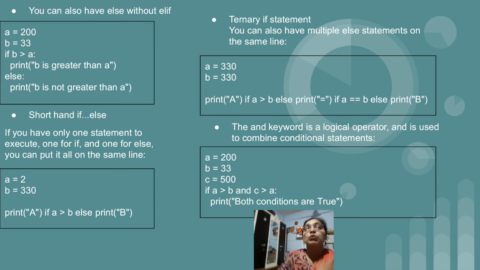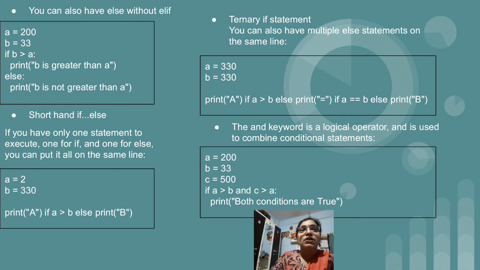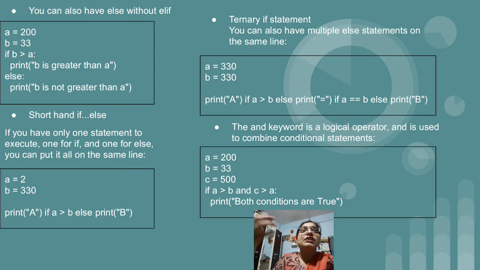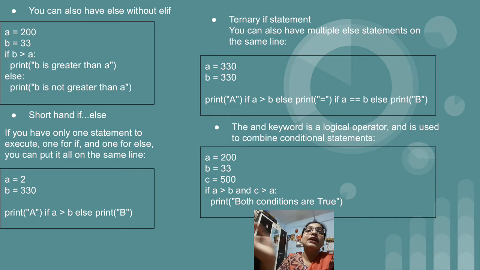This is again a new thing in Python. If you want to write the same logic in other programming languages, C and C++, we need to write lots of lines of code, right? But that work is done within a single line. So that is called a ternary if statement. Why is it called ternary if? Because we write the if condition at the end of the statement.